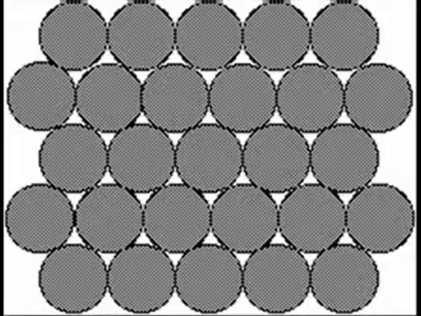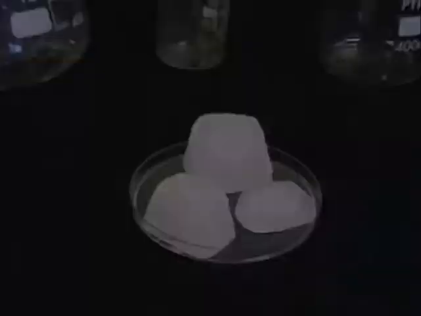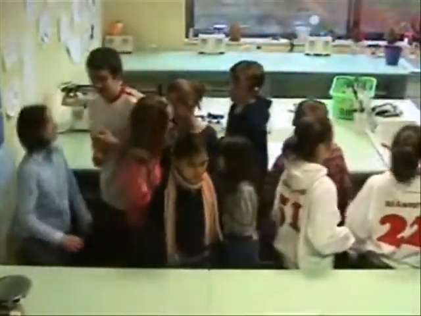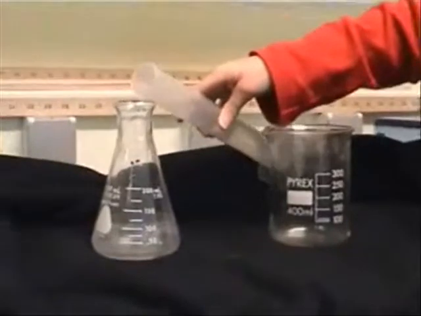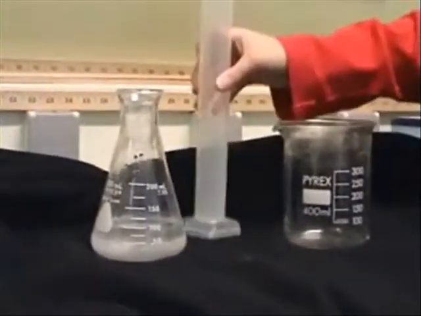Matter can be described as being made up of particles. Solid particles are tightly packed and cannot move. The class is pretending to be solid particles. This ice cube is water in a solid phase. Now the class is pretending to be liquid particles. Liquid particles are freer to move and take up the shape of the container they are in. This is water in its liquid phase.